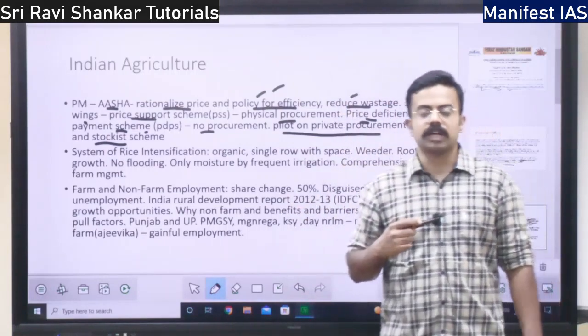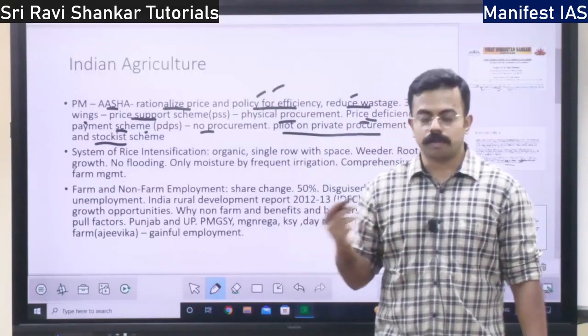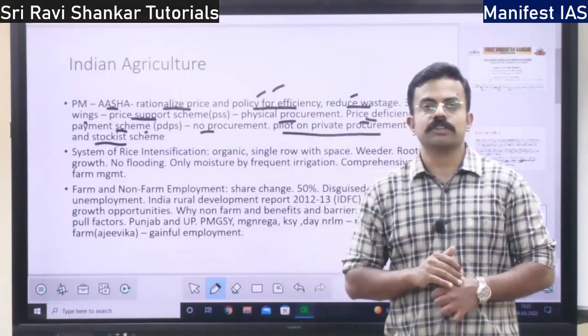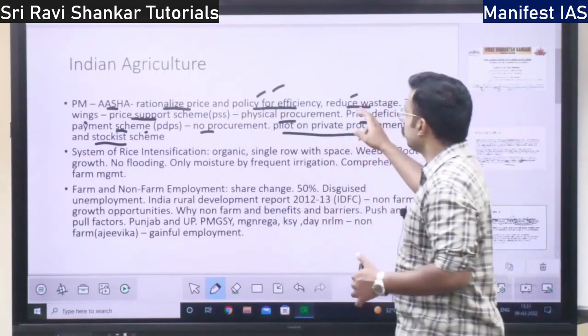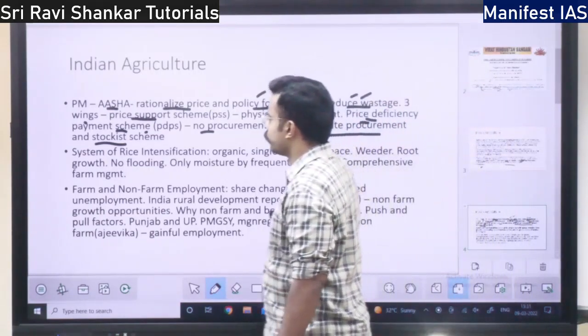If the crops are not sold, whatever is stored in the government storage will go waste. So it will focus on reducing the wastage as well.